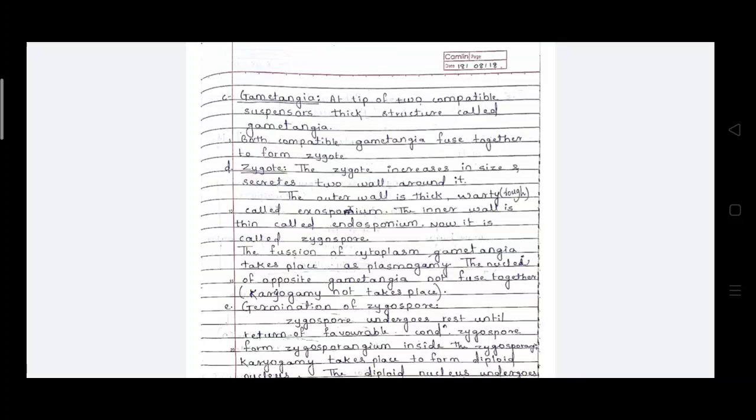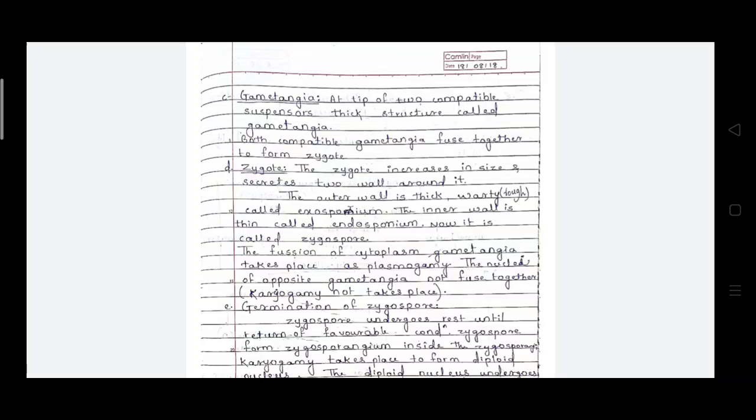This zygote increases in size and secretes two walls around it. The outer wall of the zygote is thick and rough, called the exosporium, and the inner wall, which is thin, is called the endosporium.